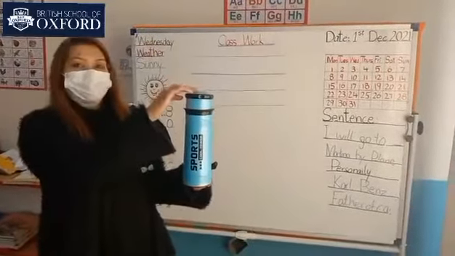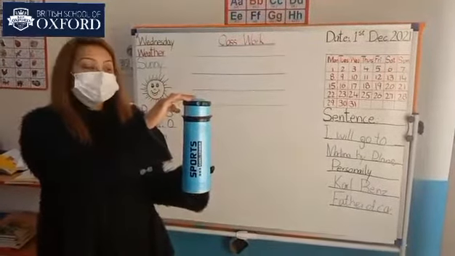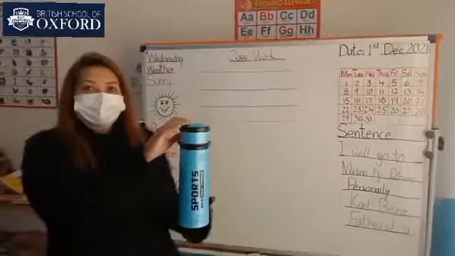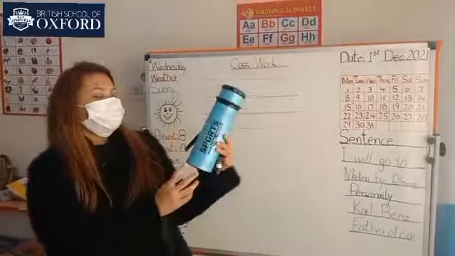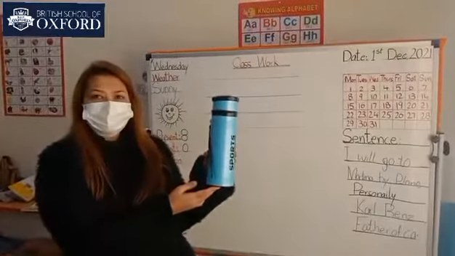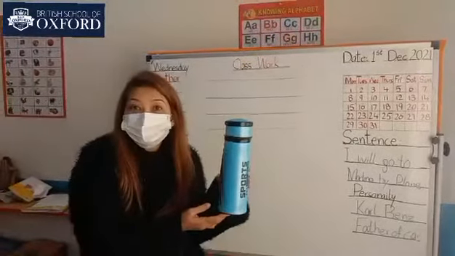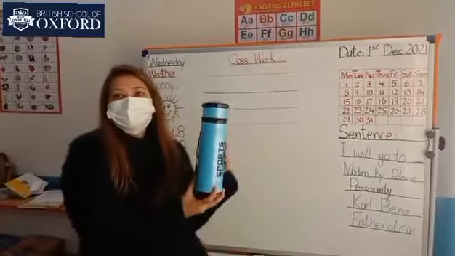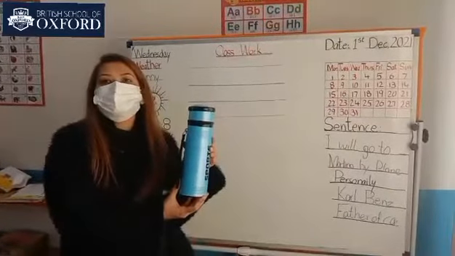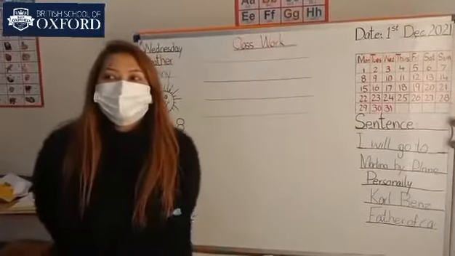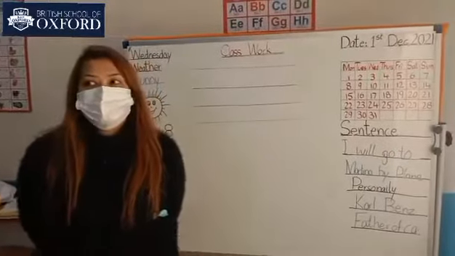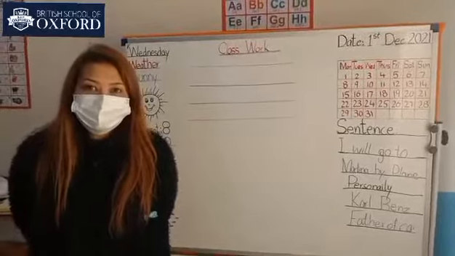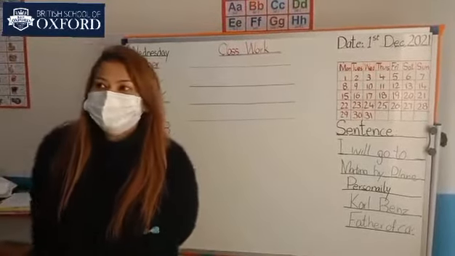And what is this? This is a bottle. Yes, this is a bottle. Bottle. And can anybody tell me what the color of this bottle is? Yes, its color is blue. This bottle is blue in color. Blue. Okay, do you want to see the video about the letter B? Yay! Okay, let's see.